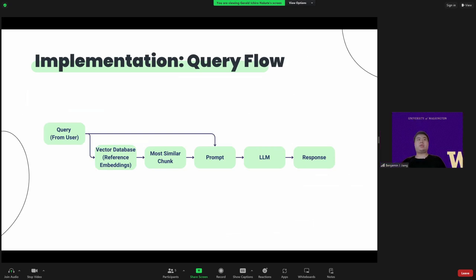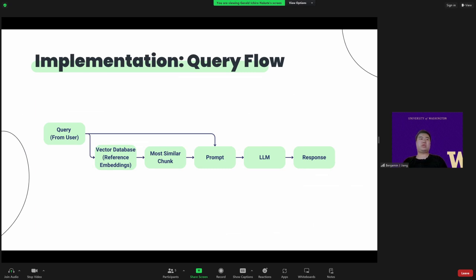Now I'm going to talk about query flow. First, a user sends a query, which we convert to embeddings, which are a numerical representation of the text data, like Najib said before. Then we pass this query's embeddings to our vector database, which allows us to find the most similar and relevant chunks of information that are already stored in the database.